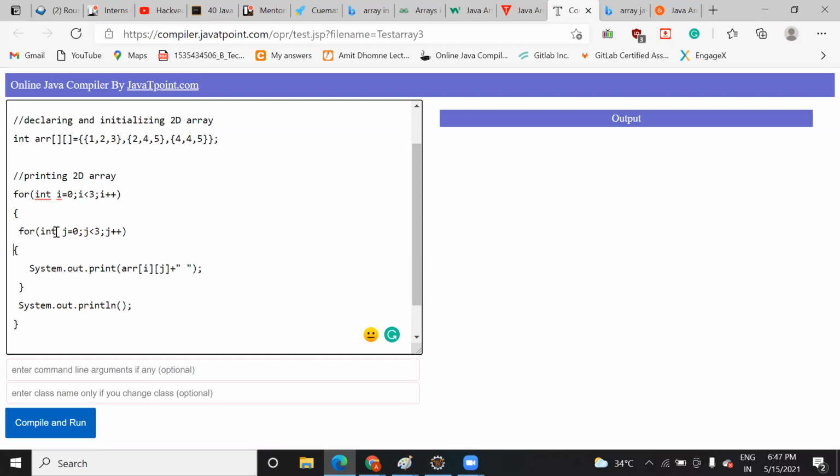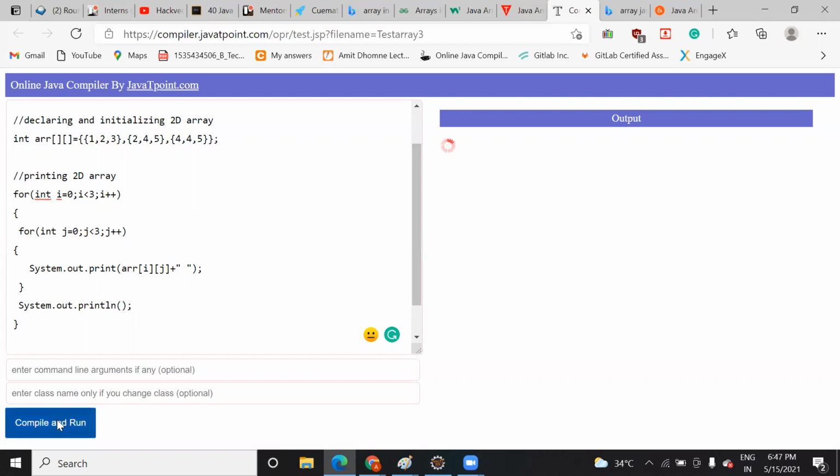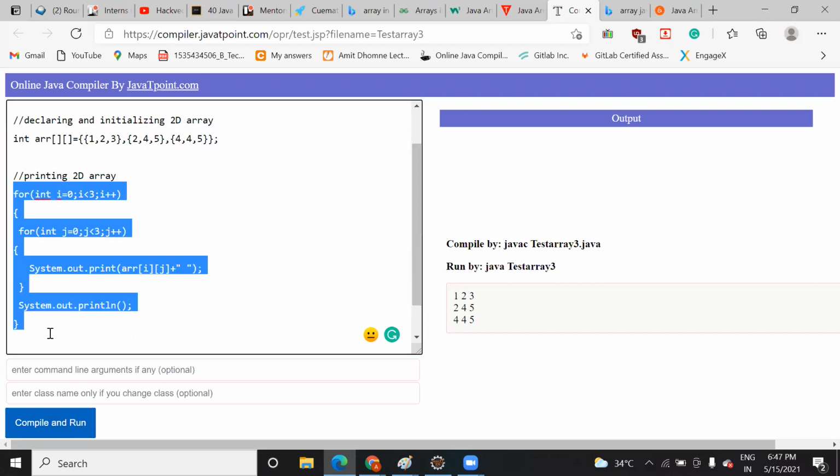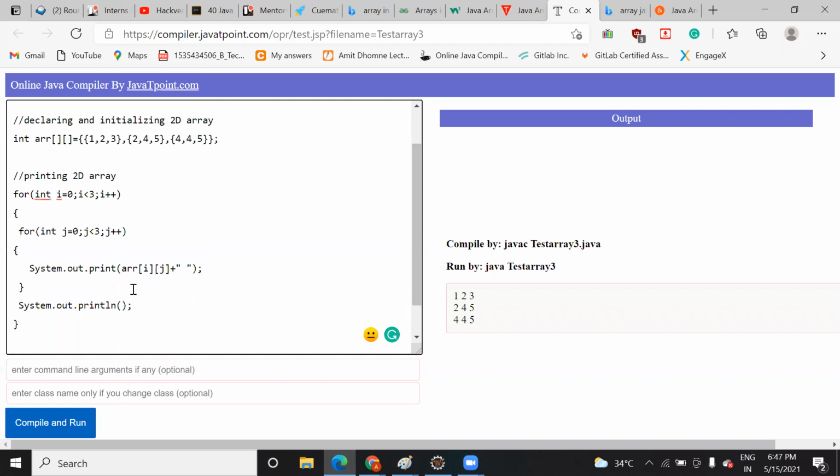Is it clear to you? Is it clear to you? Or shall I repeat once again? Shall I explain once again? No, sir. Okay, so now once you run this 3 times, means that for 0 row, all the 3 column